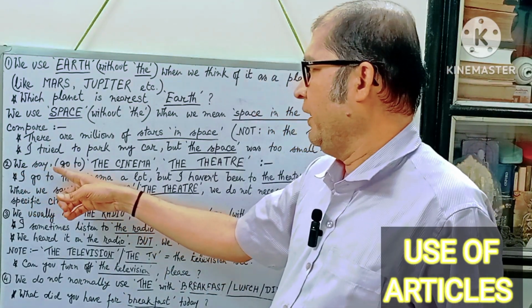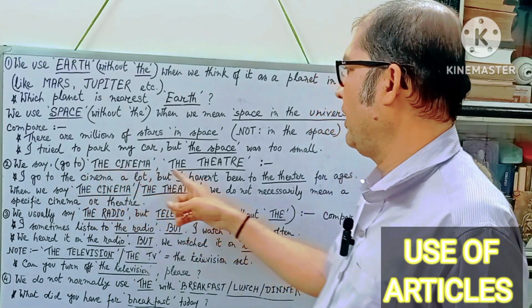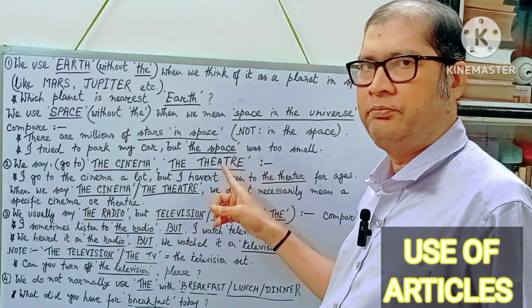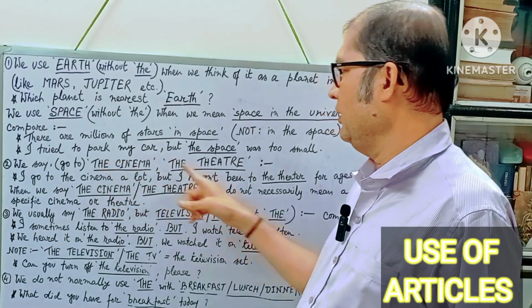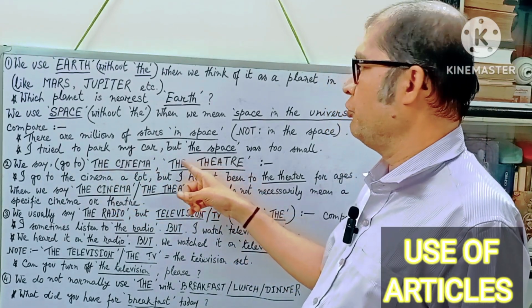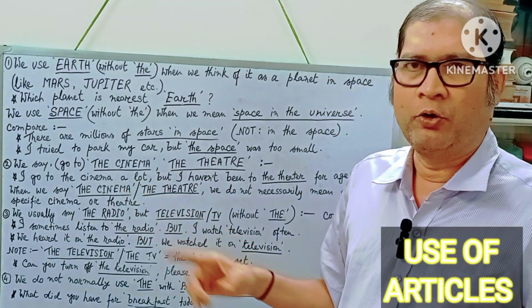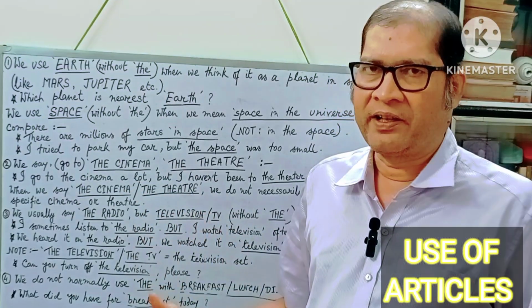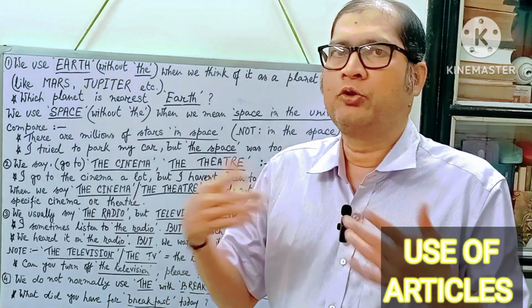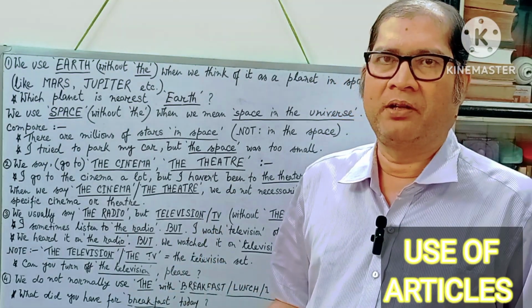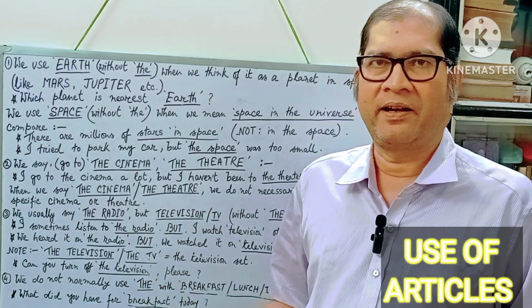Next, we say go to the cinema, the theater. Follow this. Before cinema, always use "the". Before theater, always use "the". Do not say I go to cinema, I go to theater. You will be wrong. So what you have to say, you have to say I go to the cinema. I often go to the cinema, or I often go to the theater.